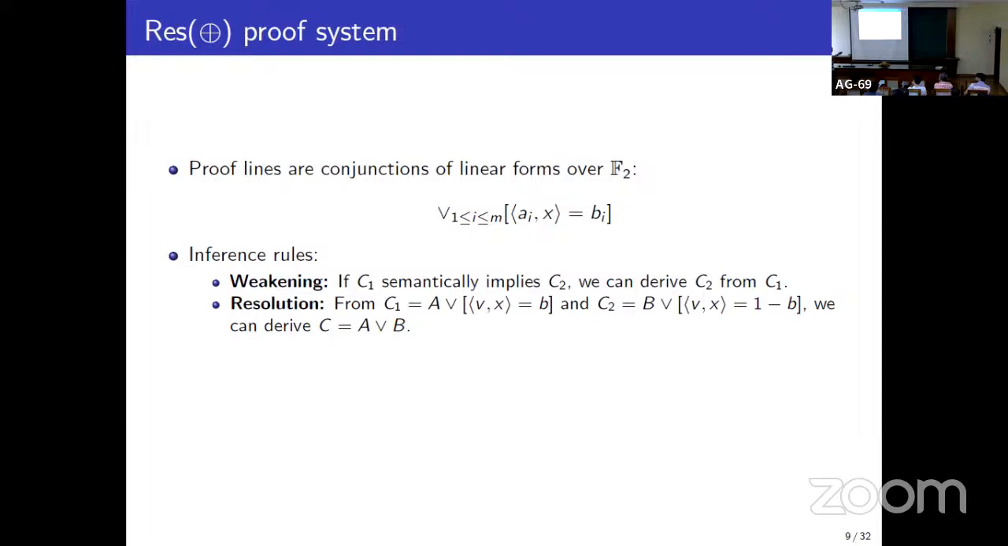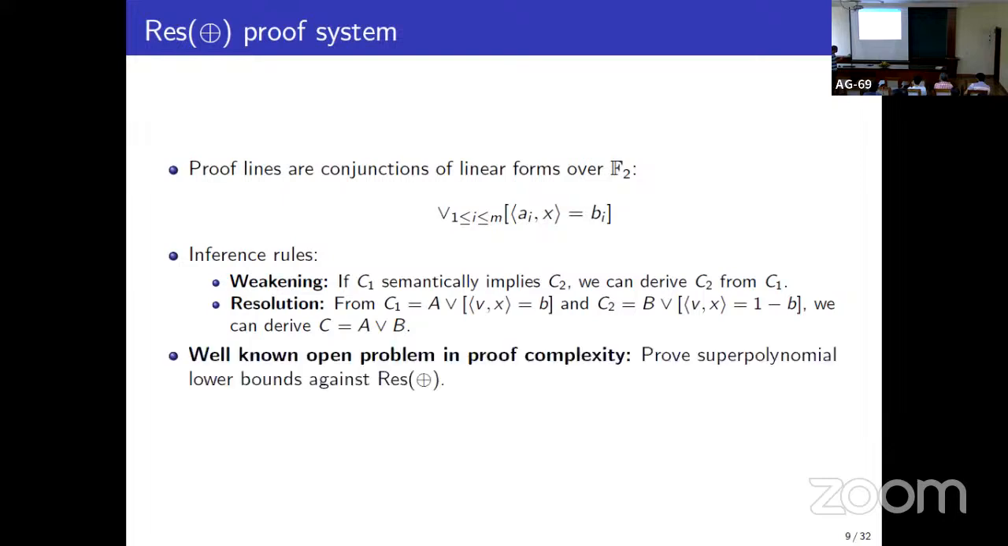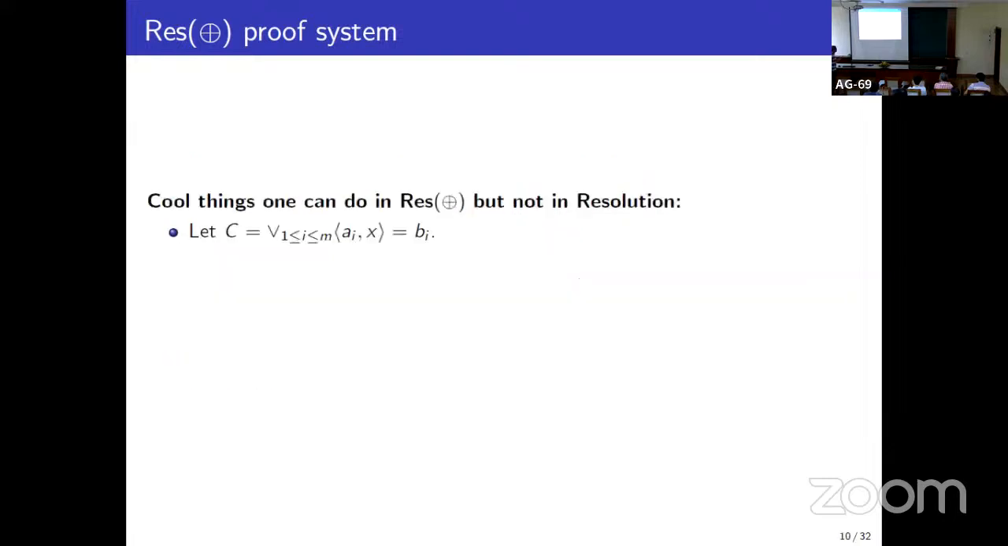It's because of this weakening axiom. By the way, you can do weakening in resolution too, but that does not add any power. Here it adds a lot of power. Why? Here's an example. I mentioned this 2 minutes ago. So here are some things you can do in ResLin but not in resolution.